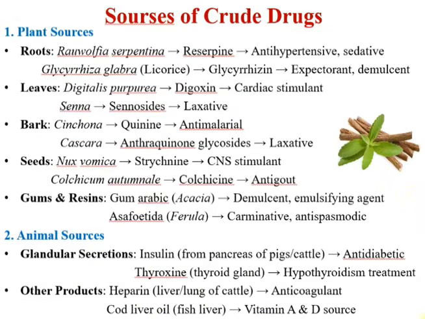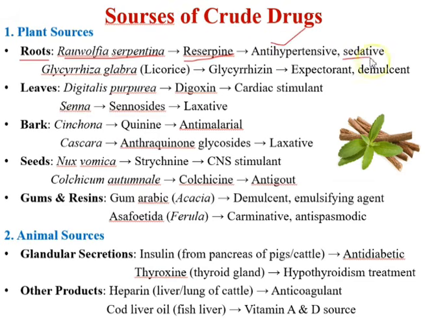Coming on to the sources of the crude drugs. In sources of the crude drugs we will study about the plant sources, animal sources, marine sources, synthetic sources, etc. In plant sources we will study about the root part of the plant, that is Rauwolfia serpentina, also known as the Indian snake root or Sarpagandha. Okay, reserpine, it's a chemical constituent of the Rauwolfia serpentina plant that is used as an antihypertensive and also used